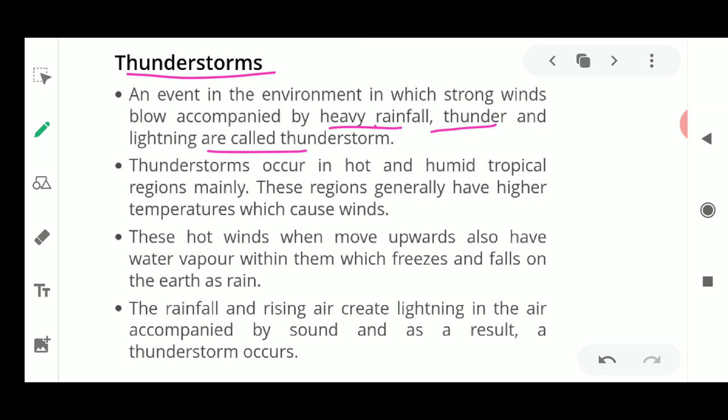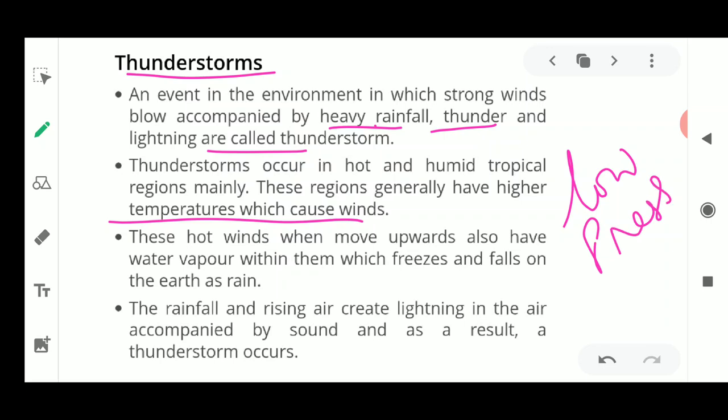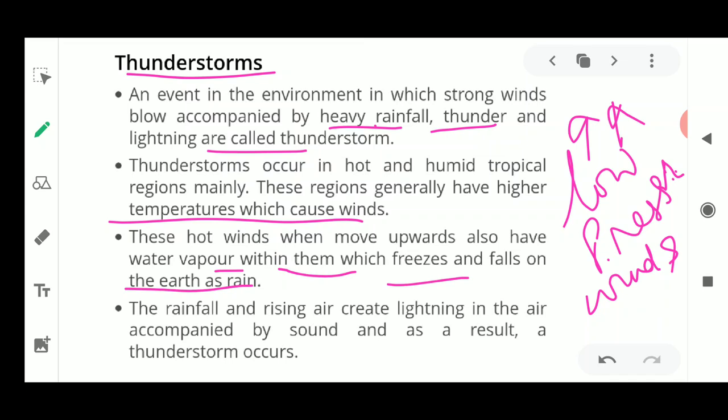So this region generally has the temperature which causes wind. I have told you that if wind is caused, it creates a low pressure area, and because of the low pressure area it causes the winds. And if fast winds are blowing, it means there is a great chance of thunderstorms arising. These hot winds, when they move upwards, also have water vapor in them. As these winds move upwards, the water vapor within them freezes and falls on the earth's surface in the form of rainfall.